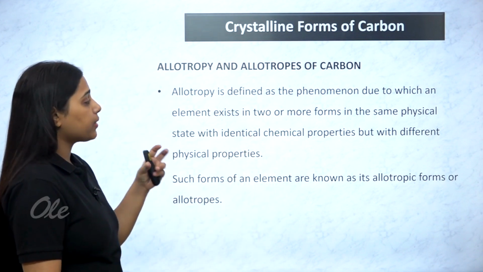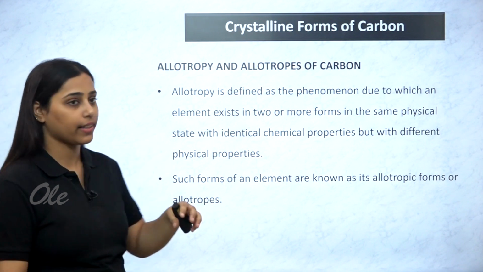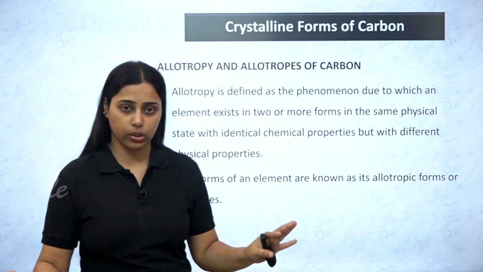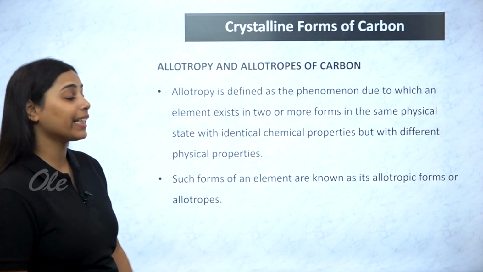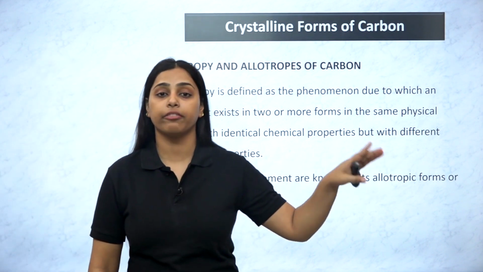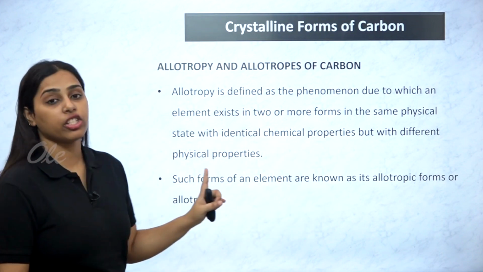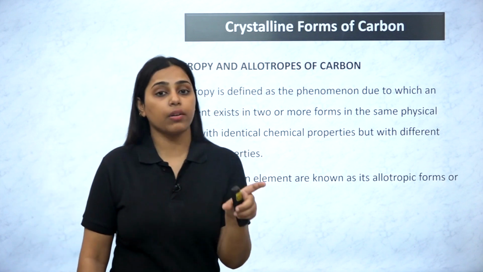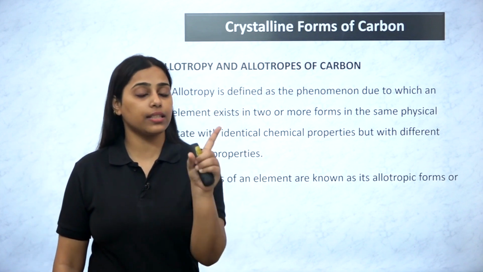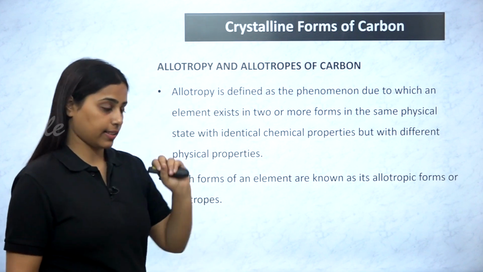The term allotropy applies where an element has more than one form in the same physical state, like solid only. Diamond and graphite both are solid in nature with identical chemical properties. Why? Because they are made up of the same kind of element, but they have different physical properties because the arrangement of those similar carbon atoms is different in both, or in any other allotrope if it exists.